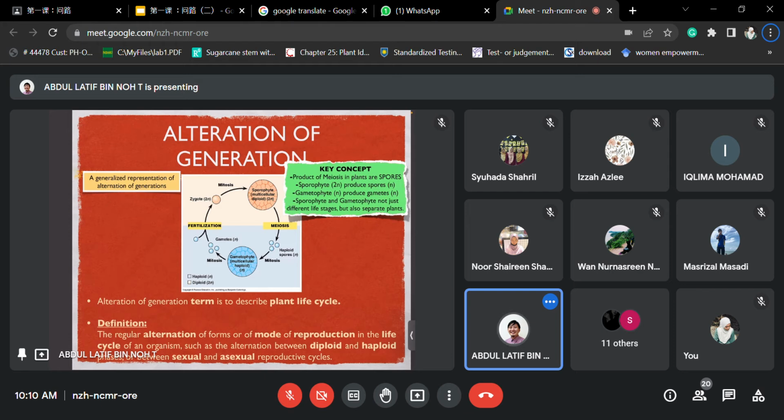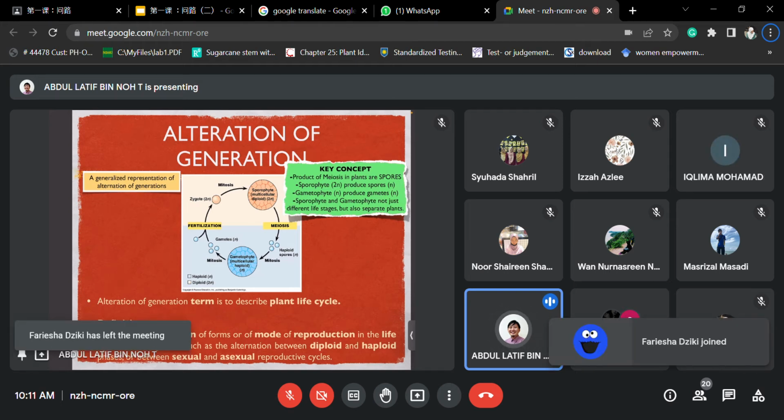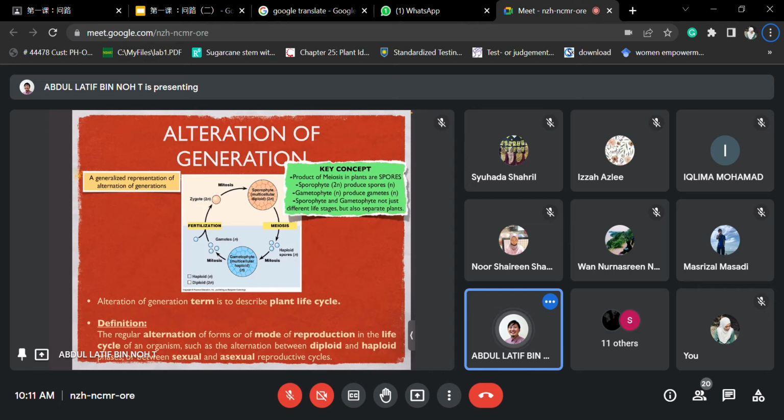This is what I mean. Sometimes the structure in this particular two phase is different. Alright, so it is different, just like humans are different. The gamete, the sperm and the ovum, are different. However, their shelf life is very short compared to in plants. Sometimes they are quite prominent.